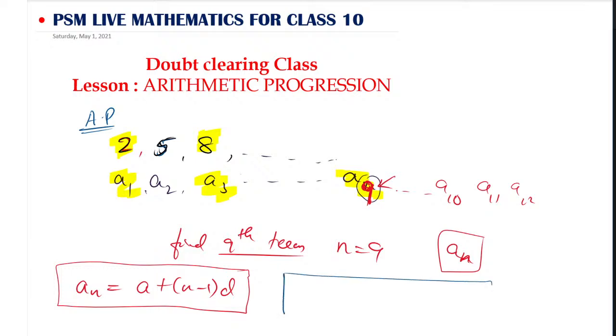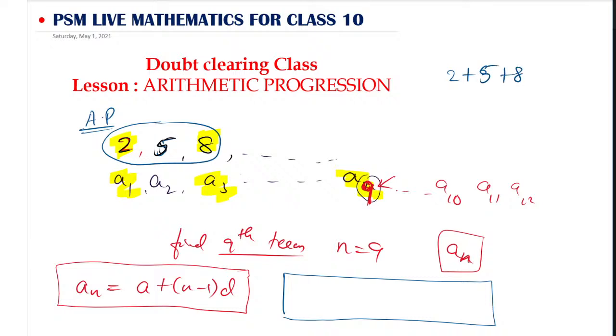That is nothing but the sum of n terms. If I ask you the sum of the first 3 terms of this AP, then we have to add the 3 terms: 2 plus 5 plus 8. If you add the 3 terms, that is called Sn. So the Sn value here will become 8 plus 2 is 10, 10 plus 5 is 15.